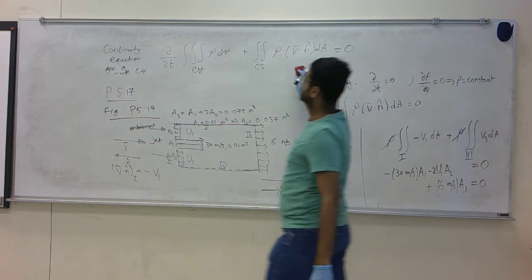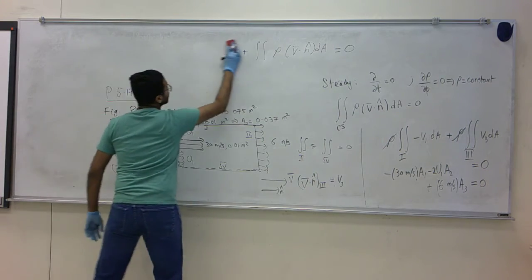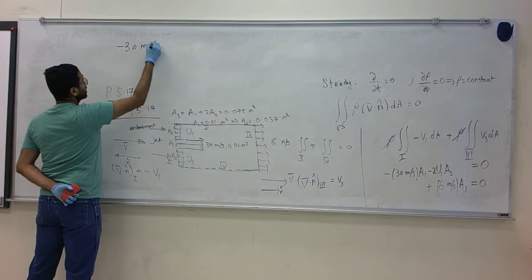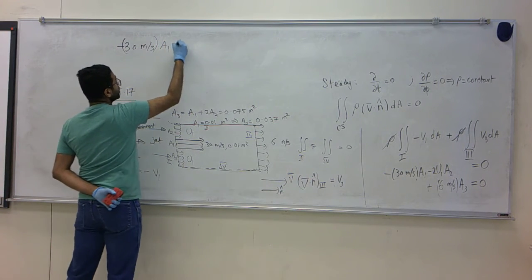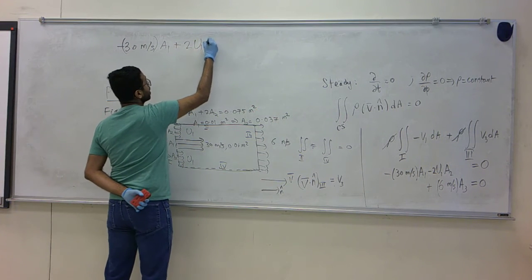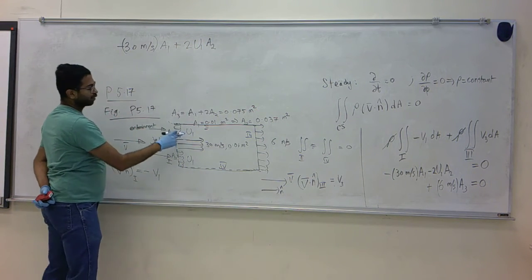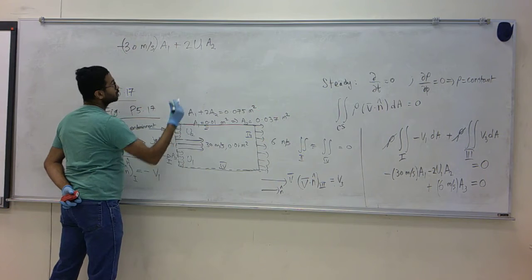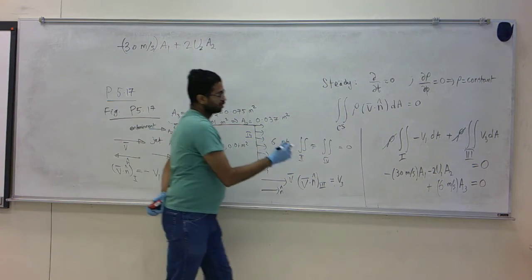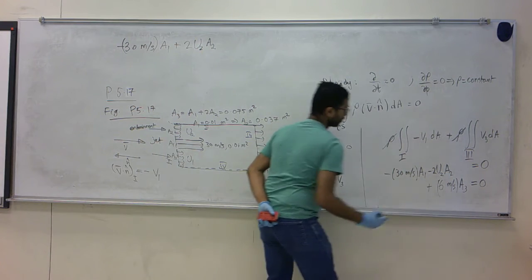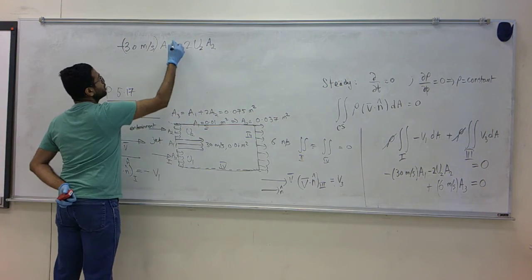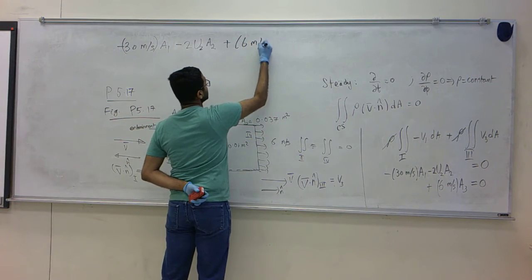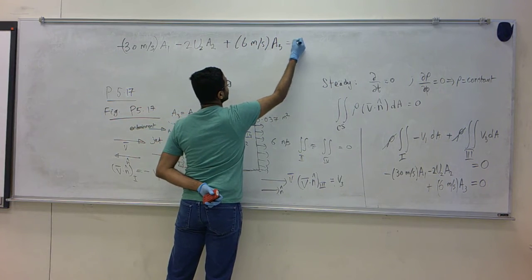Okay. So I have minus 30 meter per second times A1 plus 2U1 A2. U1 is my unknown variable. If you are confused, I'll call it U2. So, plus I have 6 meter per second times A3 equals 0.